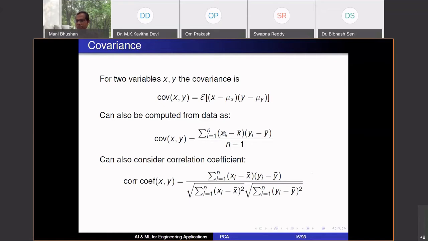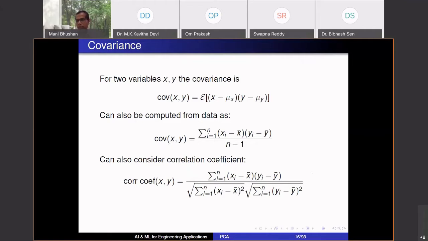If x is height in feet and y is weight in kilograms, covariance has units of feet times kilograms. If I change the units, the covariance will change. So the correlation coefficient is a dimensionless representation, dividing by the standard deviation of x and of y. It ranges between -1 and +1. Covariance essentially characterizes the relationship between variables.